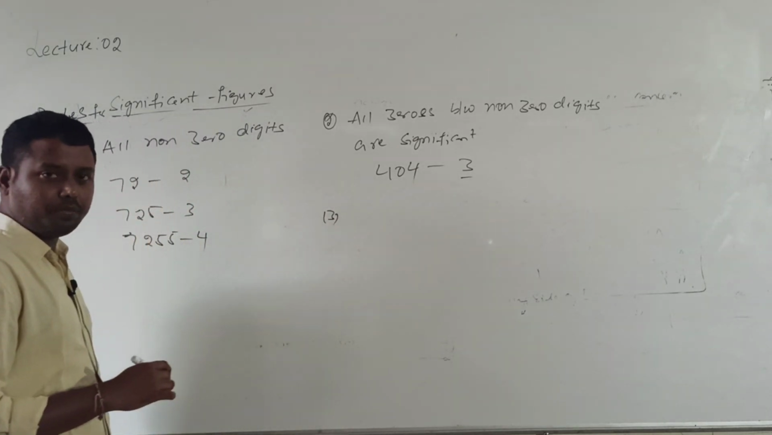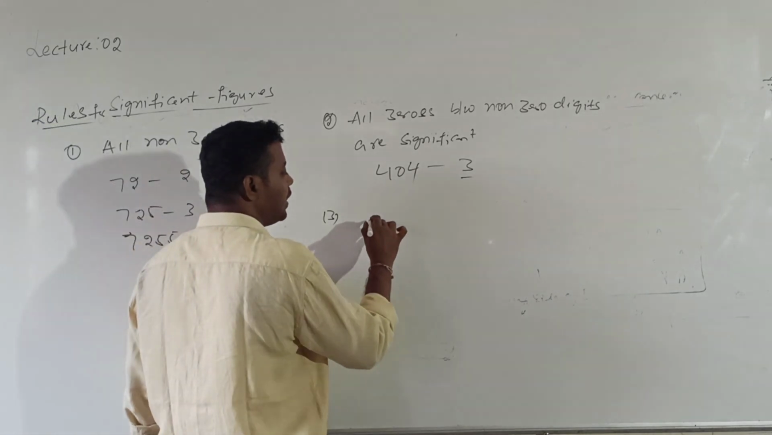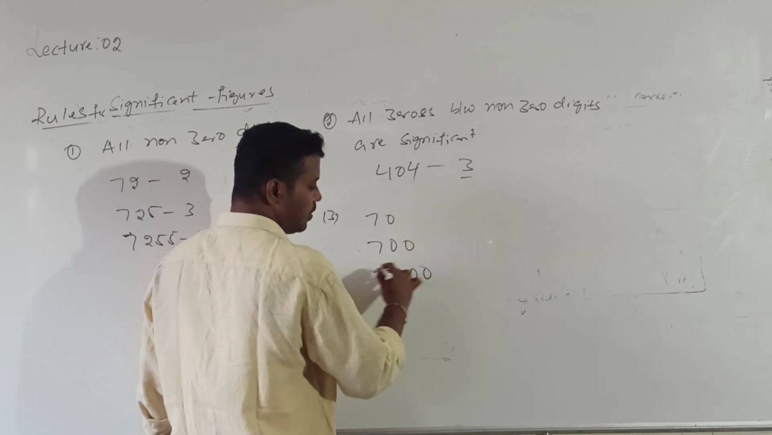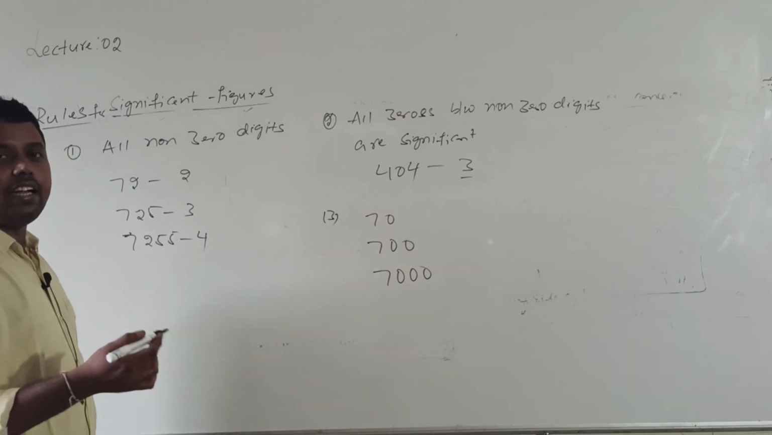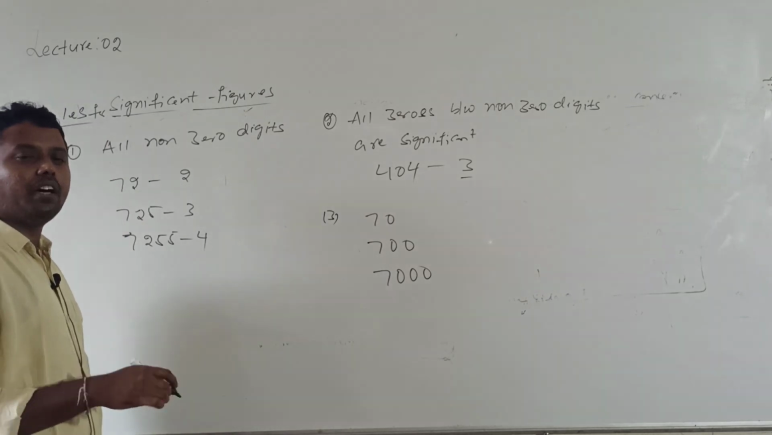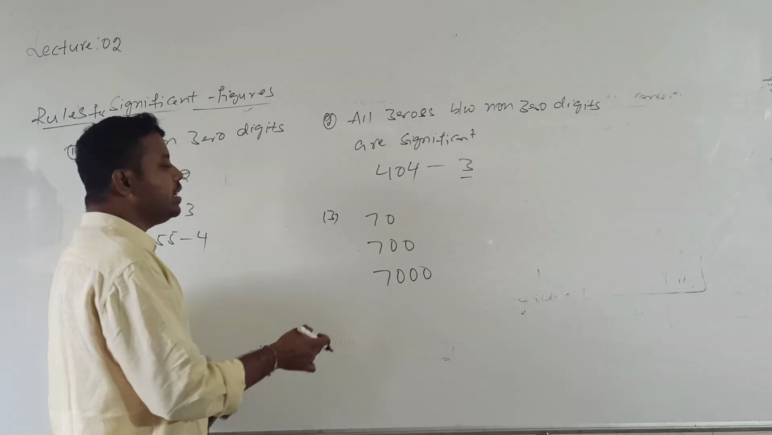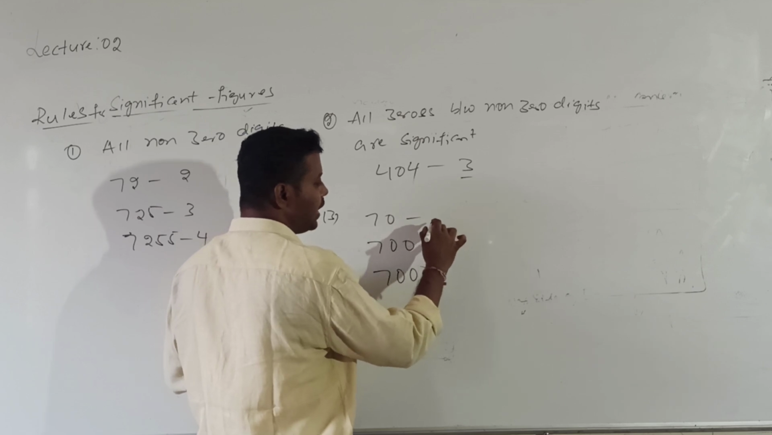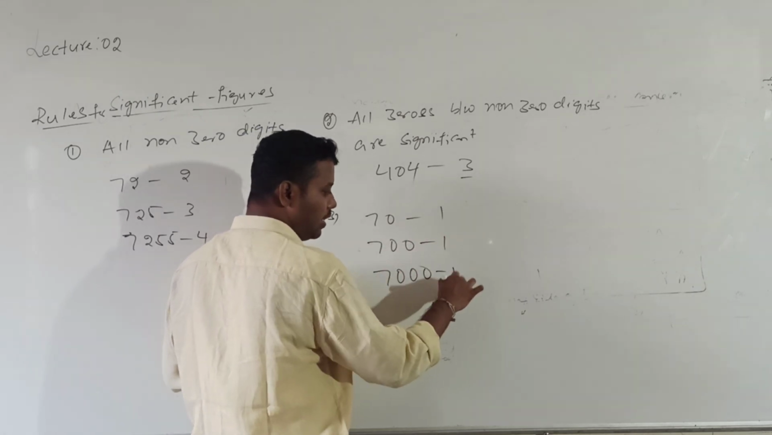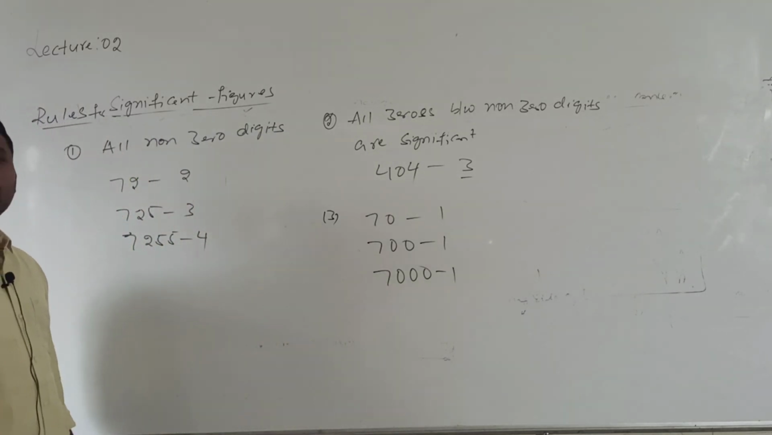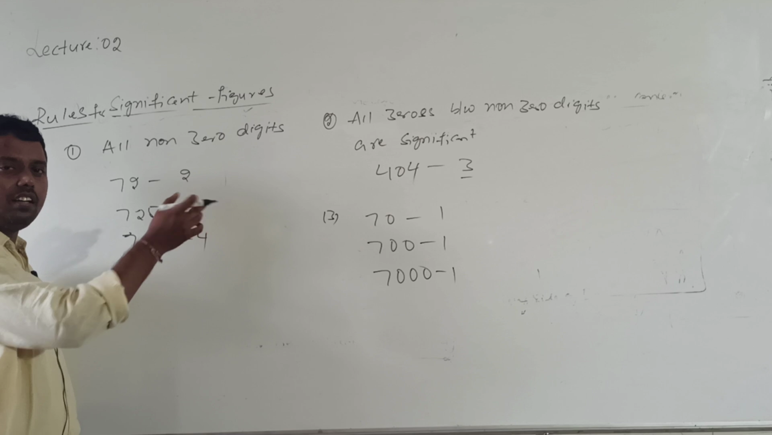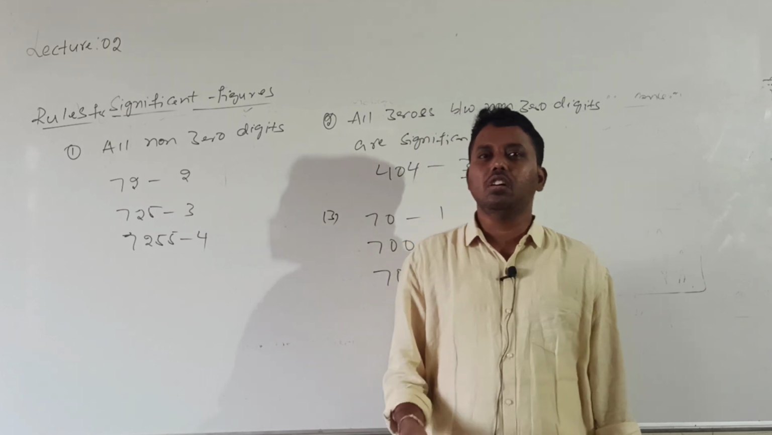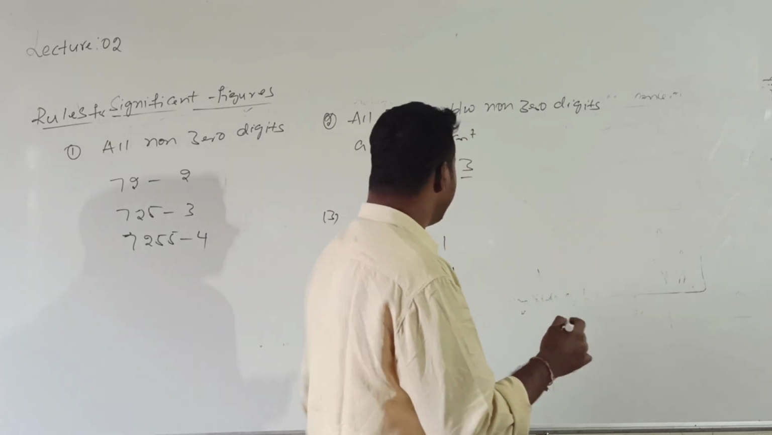And the third rule is, if the number is greater than 1, for example 70, 700, 7000, the zeros which are on the right side of the non-zero digits are not significant. Now here the number of significant digits is 1, here also 1, here also 1. All zeros which are on the right side of the non-zero digit, for a number greater than 1, are not significant.